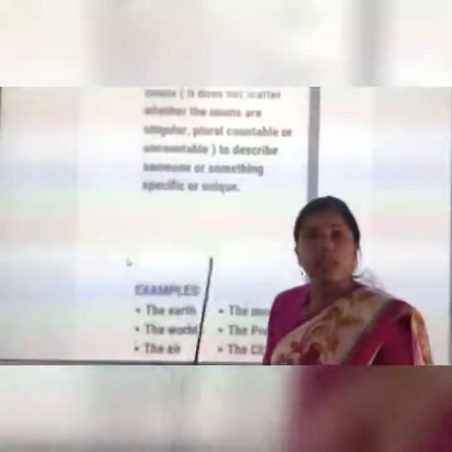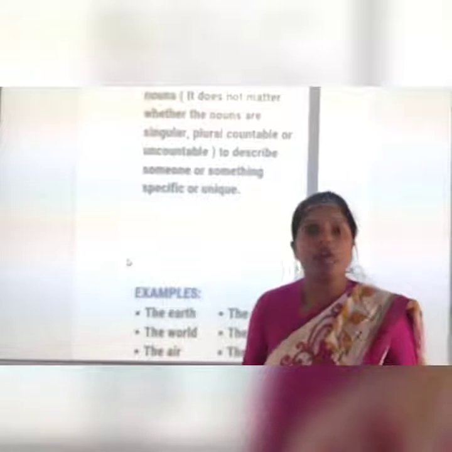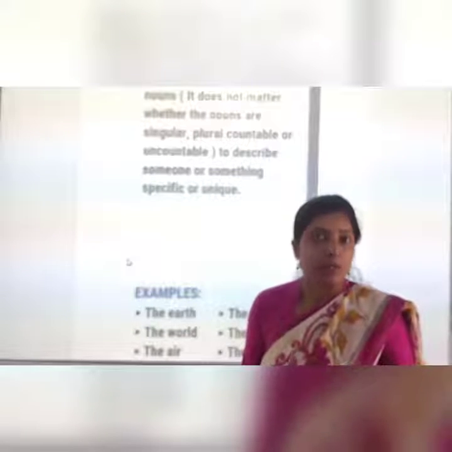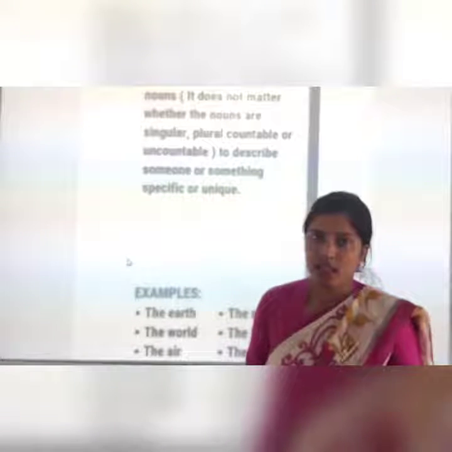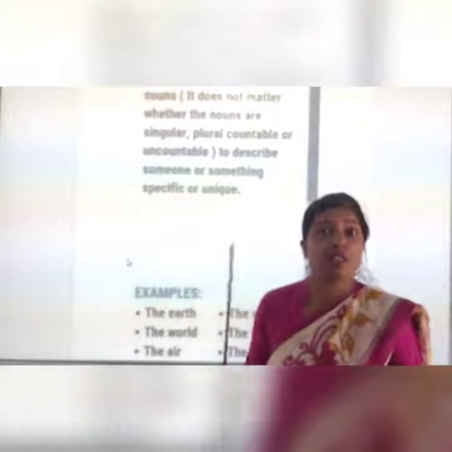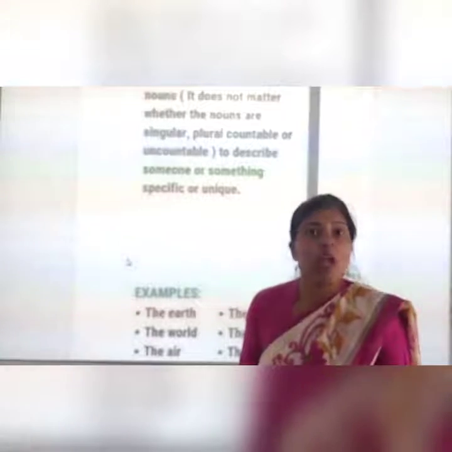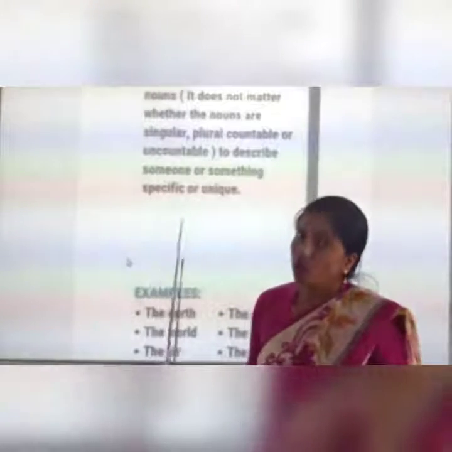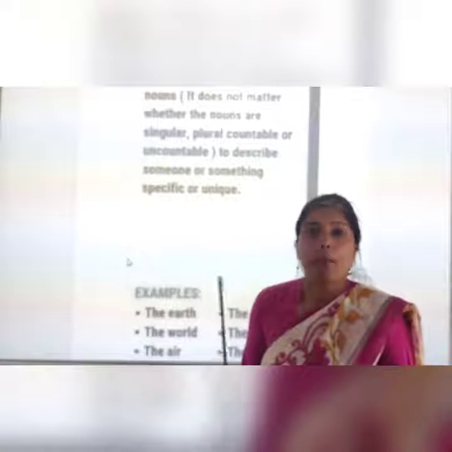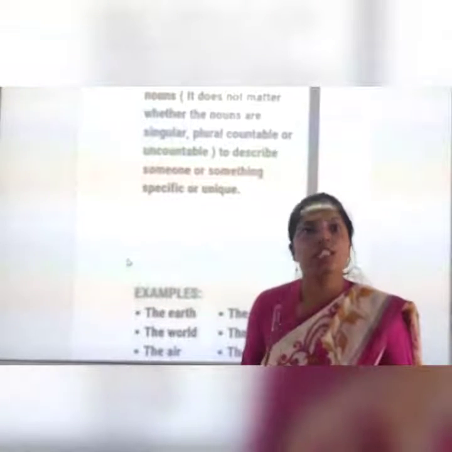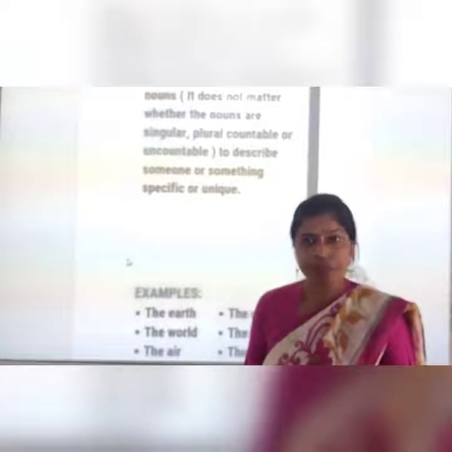Now one major thing is that the is pronounced in 2 ways, the and thee. Spelling is the same, but where are we going to use the and where are we going to use thee? When the word begins with a consonant, we use the, and when the word begins with a vowel, we use thee. Is it clear to you all?